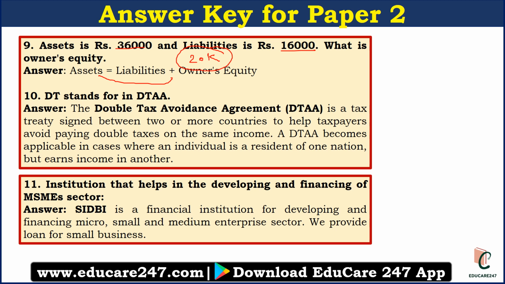The another question was question number 10, DTAA. In this DT stands for, so that is double tax avoidance agreement. This agreement is signed between the countries to avoid the double taxation. So this was also a very simple question. The another question was institution that helps in the developing and financing of MSME sector. So that is SIDBI. We all know SIDBI. This was also a very simple question.